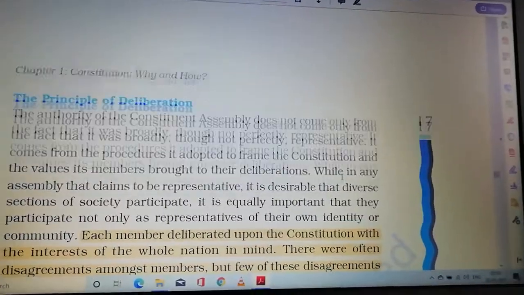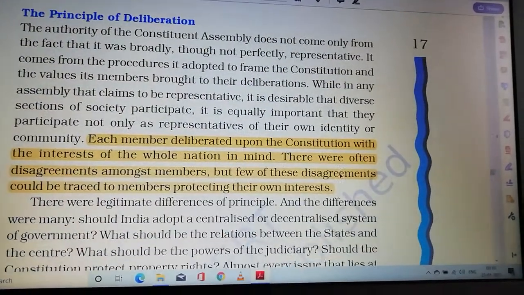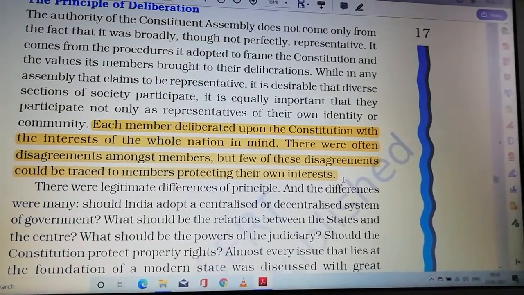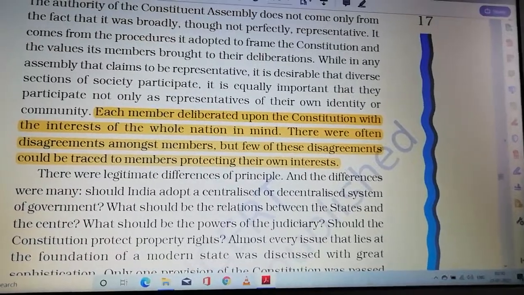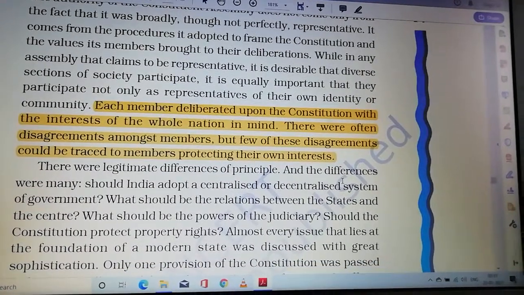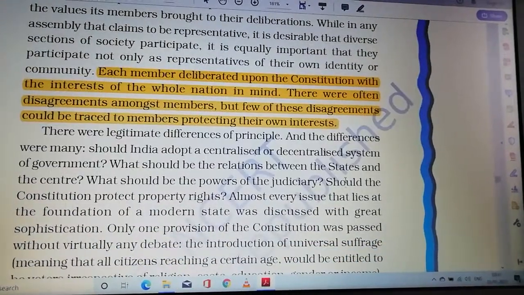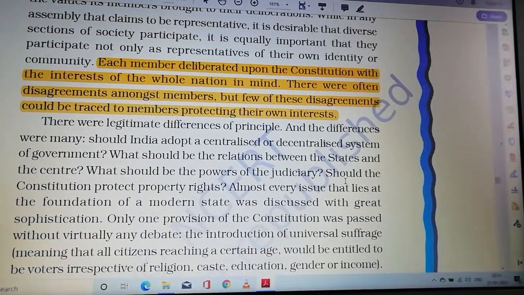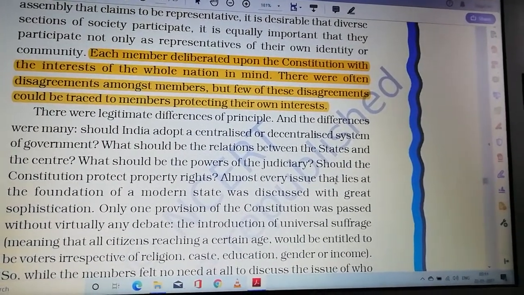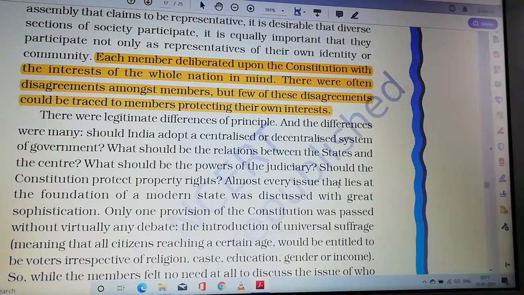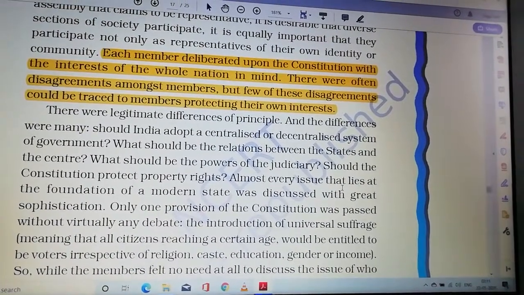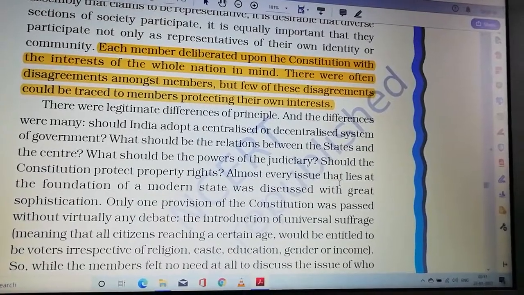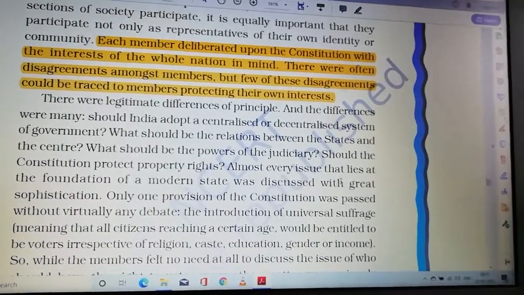You can see the principles of deliberation. I'm giving a brief on each and every topic. You can see each member deliberated upon the constitution with the interest of the whole nation in mind. There were often disagreements amongst members, but few of these disagreements could be traced to members protecting their own interest.